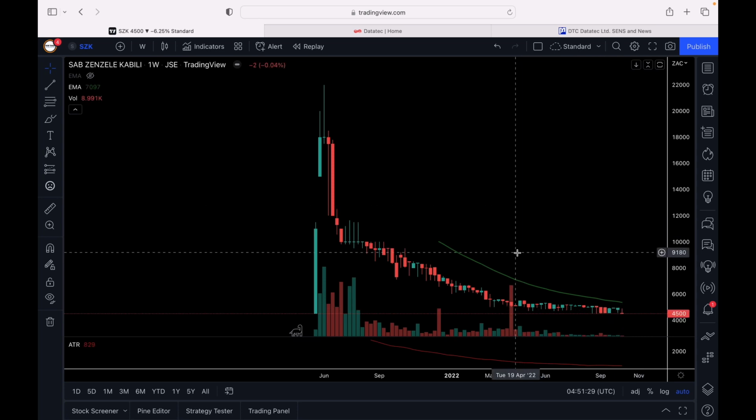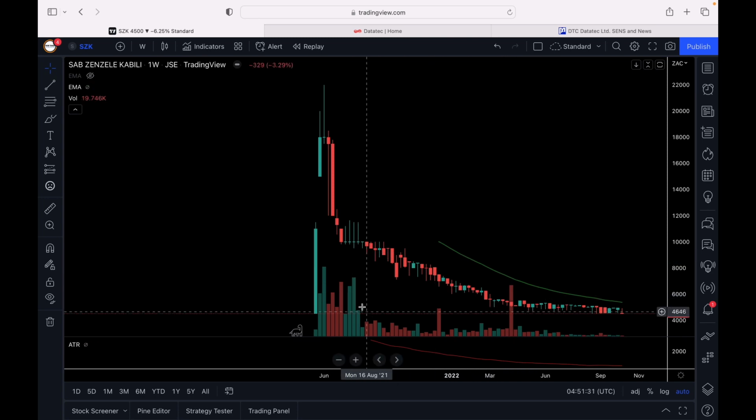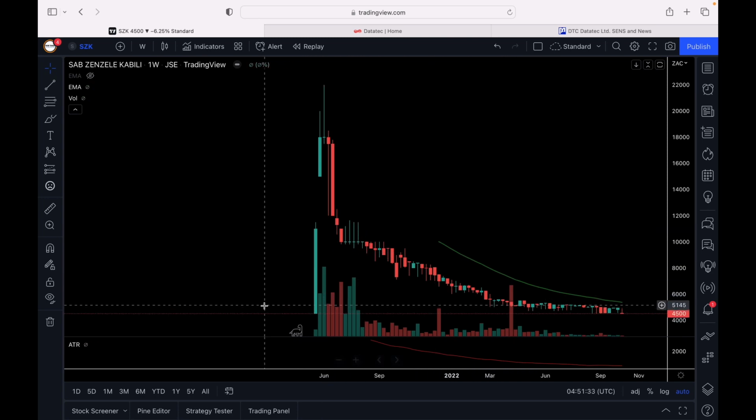Do think about the prospect of that business. With SAP Zenzele Kabili, it's understandable because people were thinking about the first scheme. There are people that made the claim that if they had invested 100 rand per share, they got 72,000 rand at the end of that PE share scheme. So a lot of people were drawn into SAP Zenzele Kabili. Plus, it was an opportunity for people that are classified as black according to the PE Act to participate in this kind of investment. At all times, whenever you want to invest in something, do think about it.